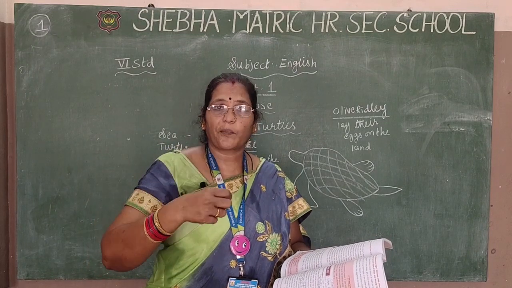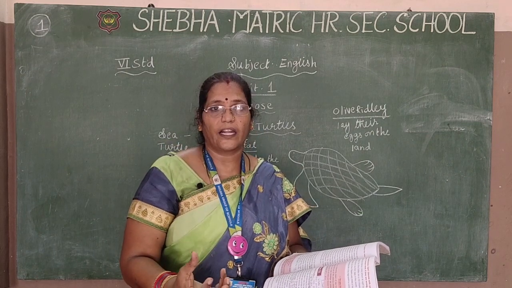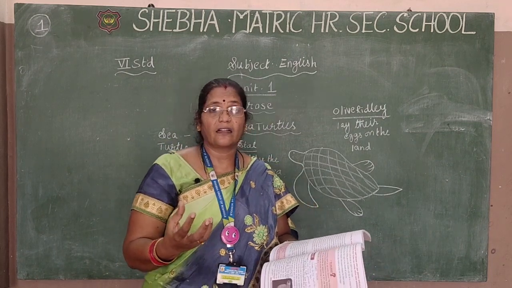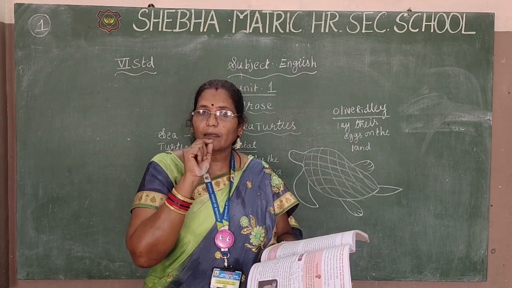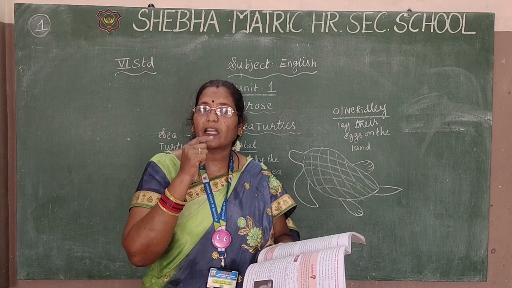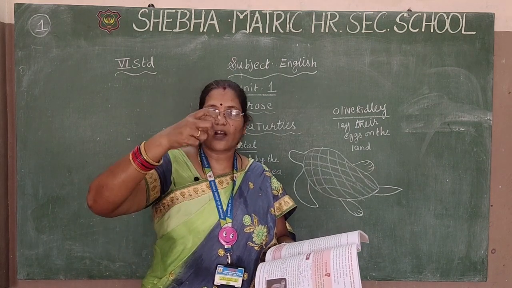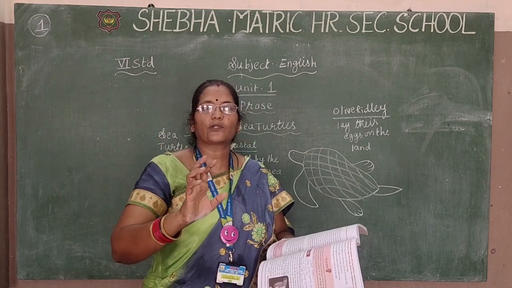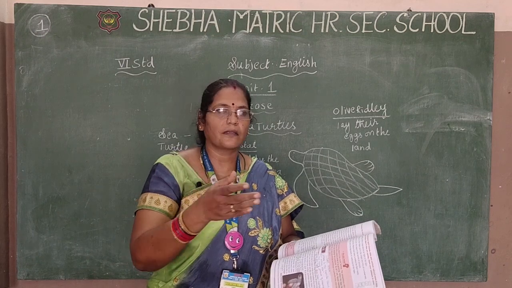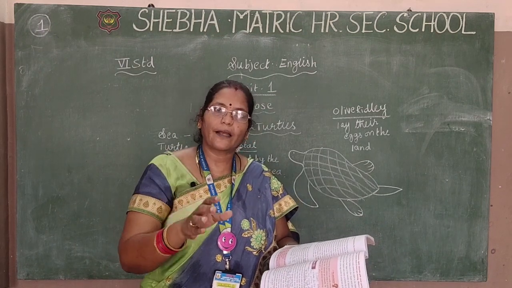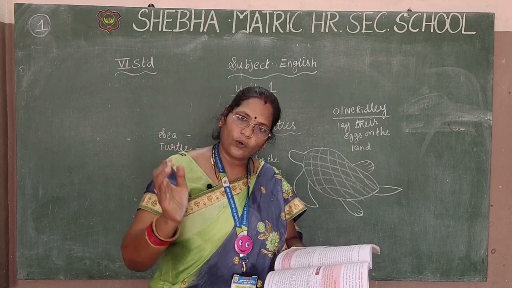So how are the eggs protected? See, everything eats them, only the remaining eggs hatch. It comes out of the sand, and that also with the help of the tooth, like a razor blade. With the help of the tooth they cut the egg cells, come out of the sand and themselves emerge in the sea. No one shows the path, saying this is the sea, here you have to go. Automatically the small young sea turtles go to the sea.